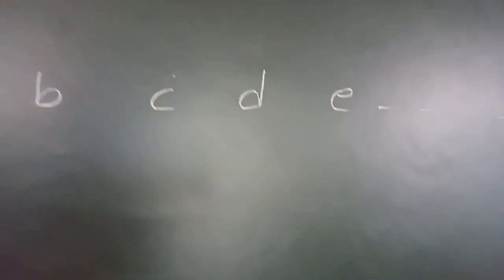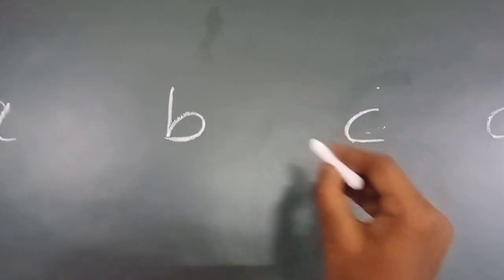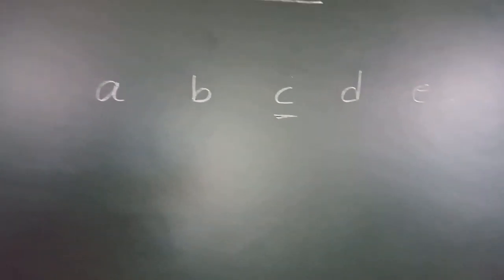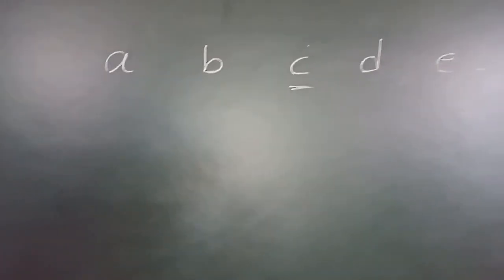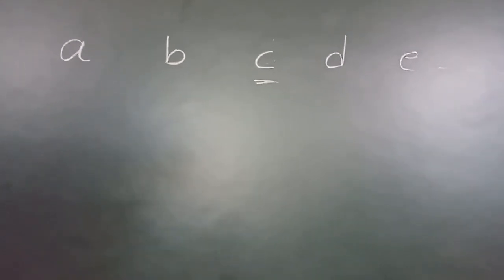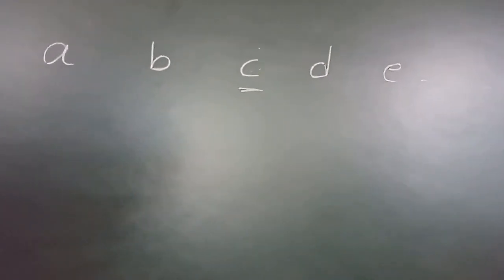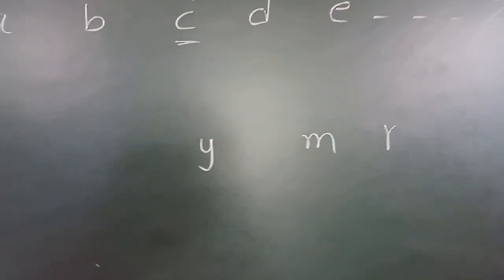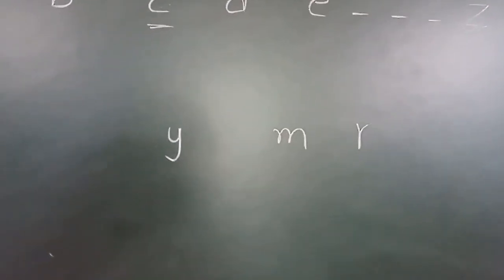That's it. Right? So, we can't say C is an alphabet and D is an alphabet, or ask which alphabet this is. We can't ask that. Alphabet means total letters from A to Z. The set of the letters is called the alphabet. Look at the board, children. Now I can ask you which letter this is. Then it is correct. We can't ask which alphabet is this, which alphabet is that. It is not the alphabet. It is a letter in the alphabet.